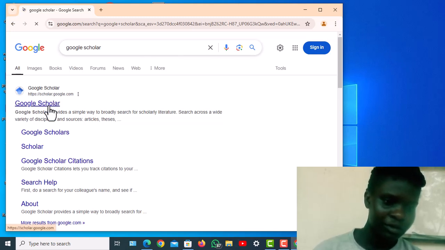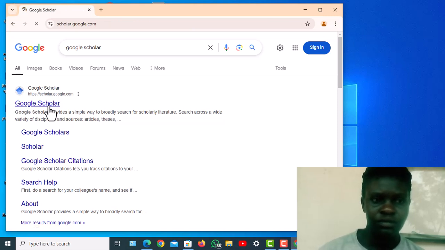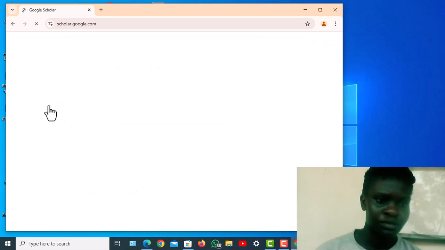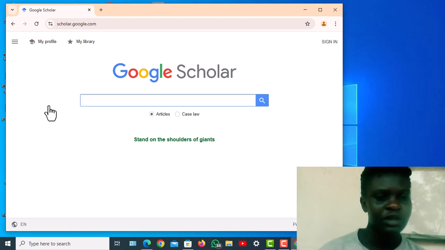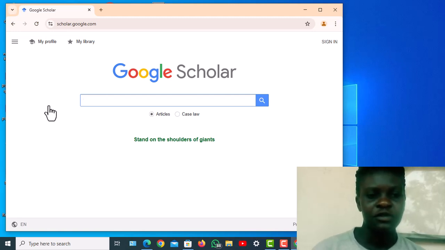Click on Google Scholar, and automatically our search results have arrived. Google Scholar deals especially with publications, and it provides dates. When you're searching in Google Scholar, you need to be specific.